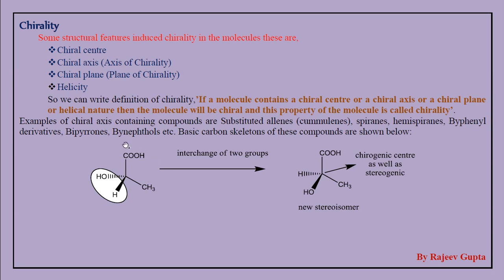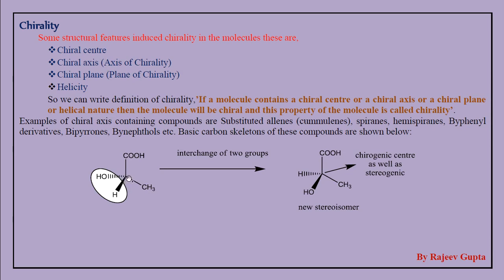If we observe this structure, this is a wedge dash representation of lactic acid. Here this carbon atom is different from the other carbon atoms. Generally we see a chiral center as a chiral carbon in organic chemistry specifically.